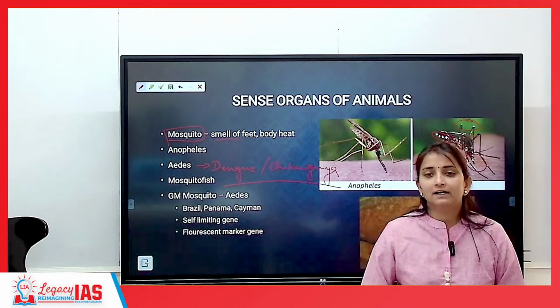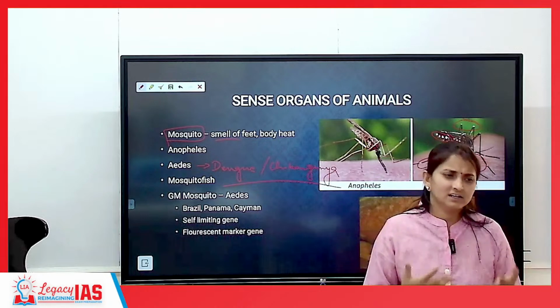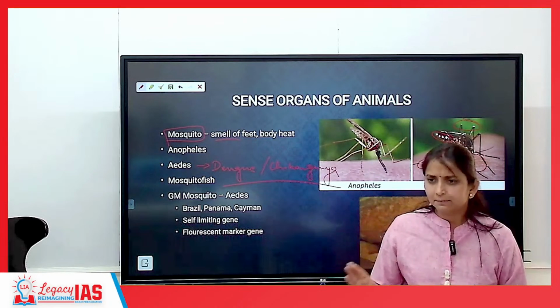The problem with Zika is, otherwise it's a viral disease. Viral disease means running nose, a little fever, and discomfort, nausea, vomiting. At max this can happen.